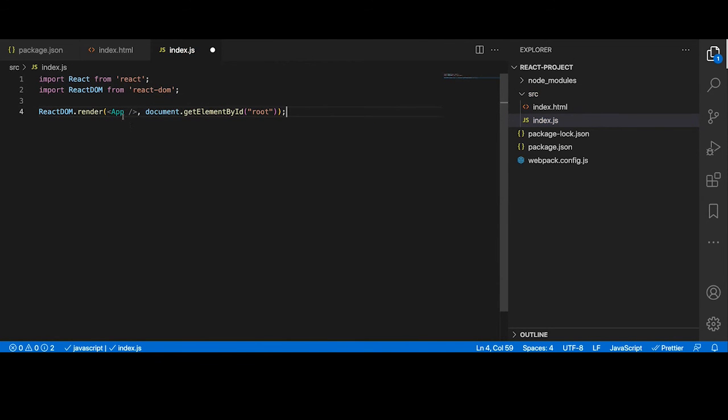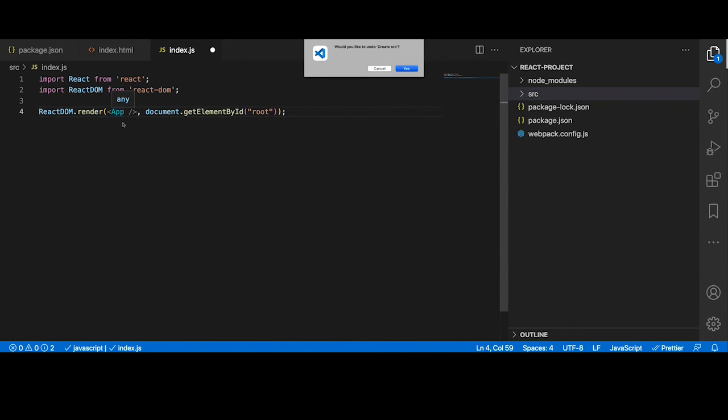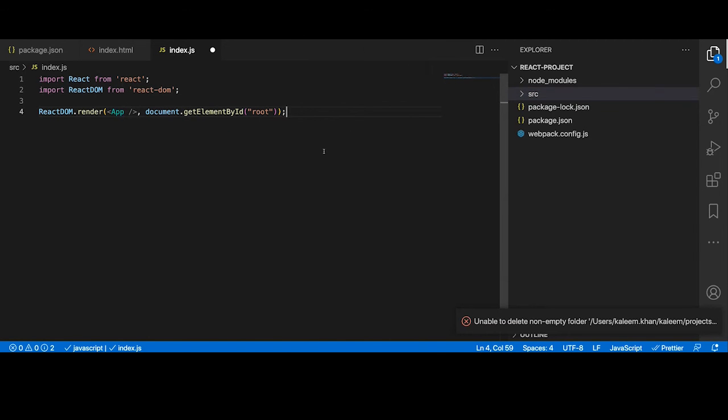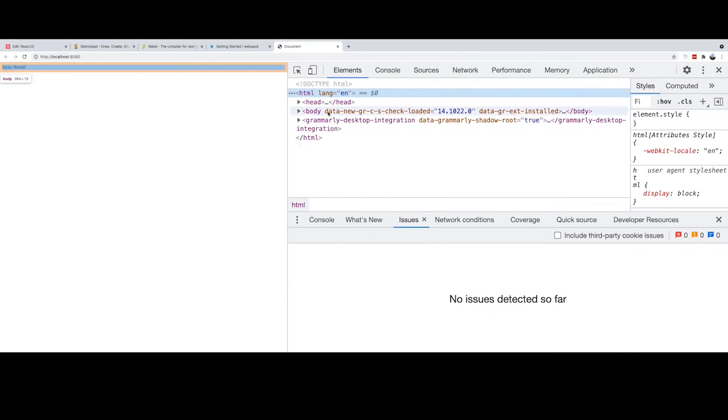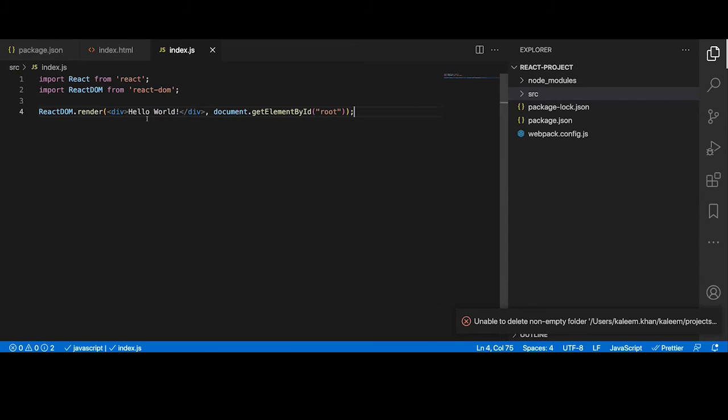Okay, and this app component will contain the entire project, like all the components we write. Like I can add folder here, I can add 10 components. This component will hold the remaining 10 components. So that's how the flow is. Okay, so this was our main tag in the HTML, and we are appending hello world from here, right? So this is how we set up React project the hard way.